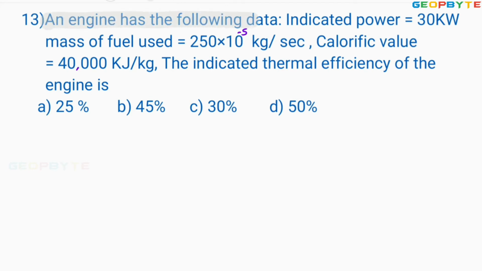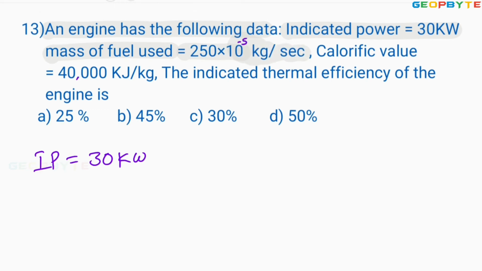An engine has the following data. Indicated power equals 30 kilowatts. Mass of fuel used is 250 into 10 raised to minus 5 kg per second.